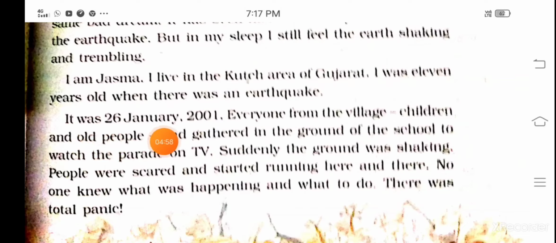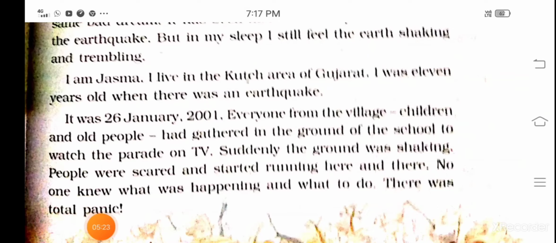It was 26th January 2001. Everyone from the village, children and old people, had gathered in the ground of the school to watch the parade on TV. Suddenly, the ground was shaking. People were scared and started running here and there. No one knew what was happening and what to do.